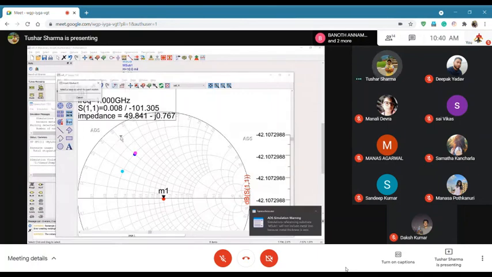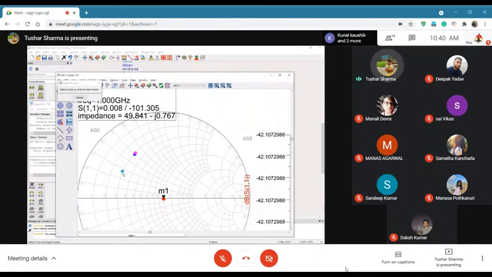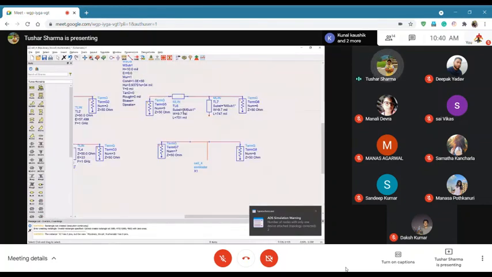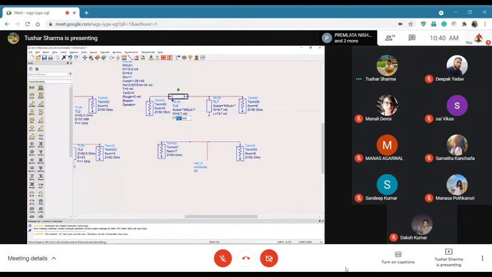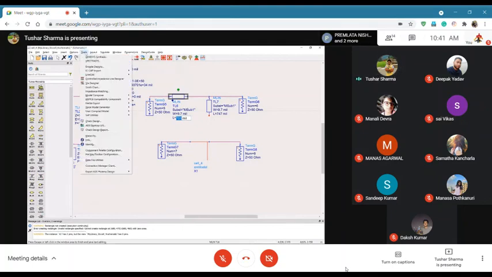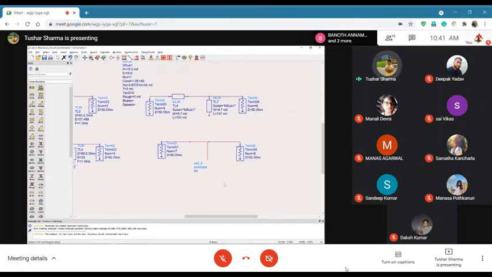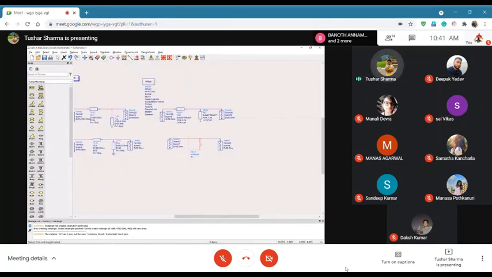Why? Because now you are changing the part of the match which was before you were matched to 50 ohms. So you are changing this length. If you change this, it will hurt you. So once you are matched to 50 ohm, you do whatever you want. Nothing will change. But if you try to change the length of this stub, the length of this line, definitely it will impact your match. So this is the basic flow.